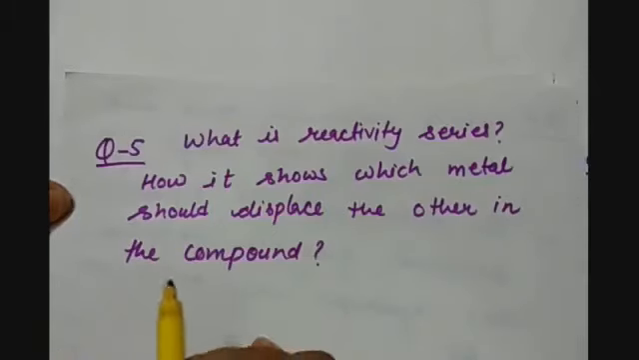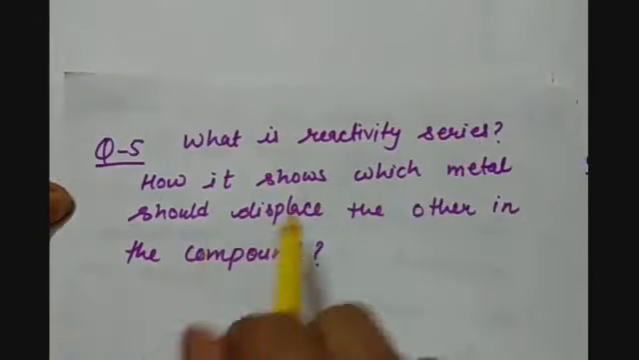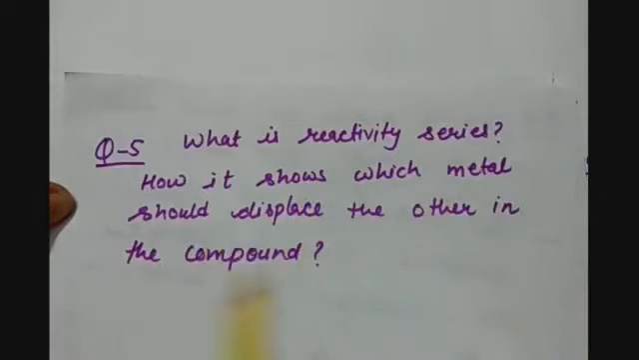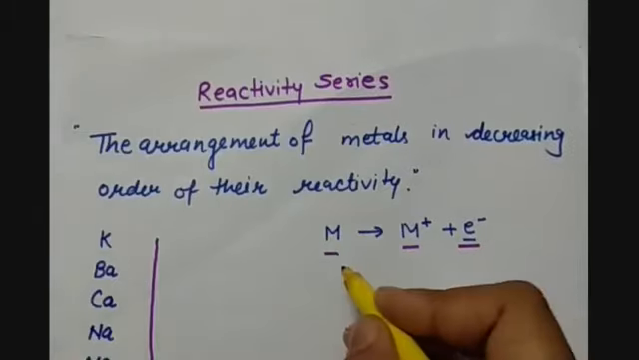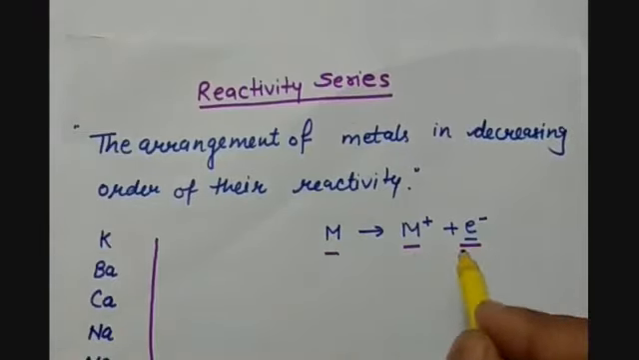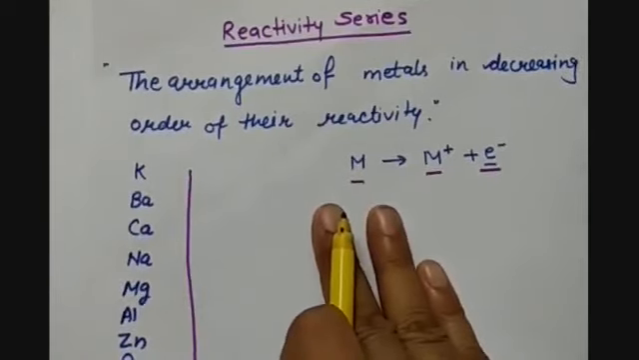Question number 5 is, what is reactivity series and how does it show which metal should displace the other in the compound? So reactivity series, as we have already discussed, is the arrangement of metals in the decreasing order of their reactivity. A metal always has a tendency to lose electrons and hence it becomes electropositive in nature. The more electrons it loses, the more reactive, the more electropositive the metal is. So the more electropositive metals have been kept at the top of the reactivity series.